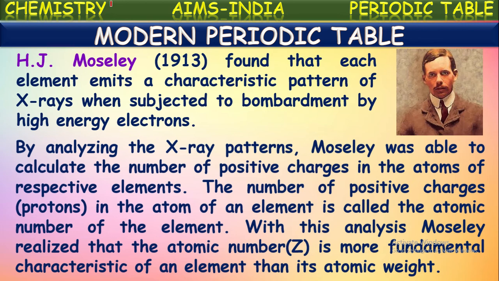But for the first time he identified that atomic number is a more fundamental characteristic than atomic weight for an element, because in X-ray diffraction experiments each element emits a characteristic pattern of X-rays. So it is different from one element to another in these X-ray patterns. From this analysis, he concluded that atomic number is a more fundamental characteristic than atomic weight of an element.